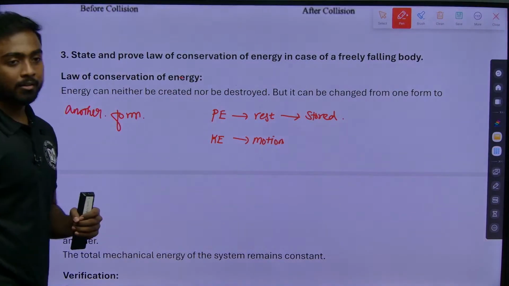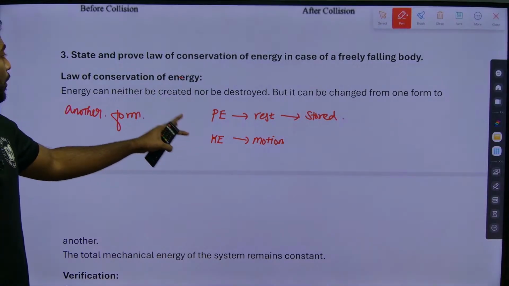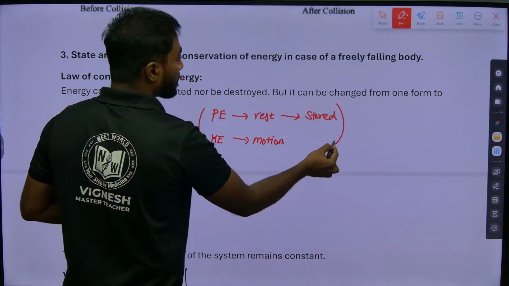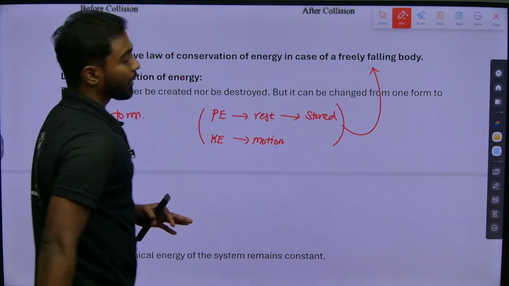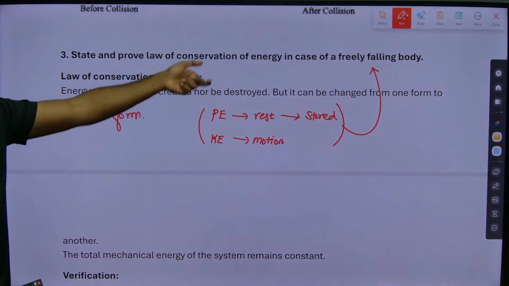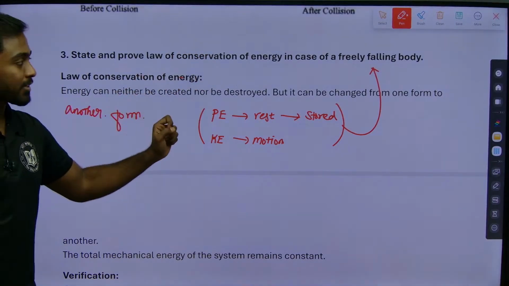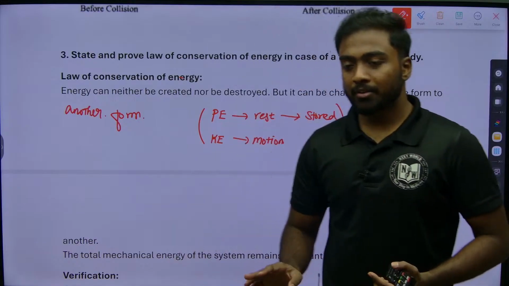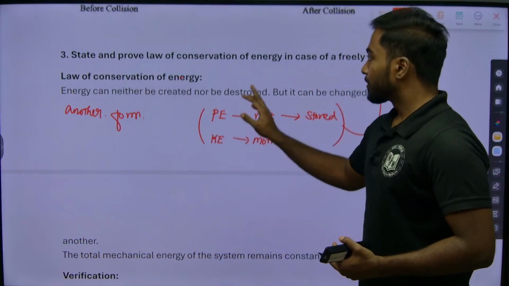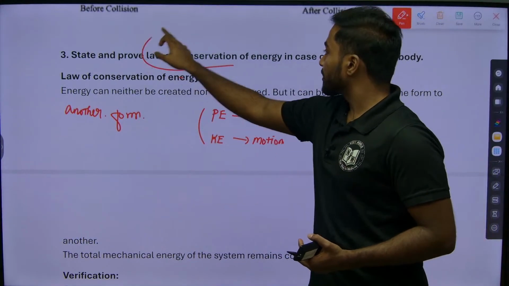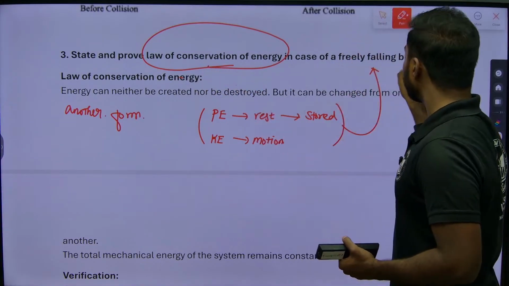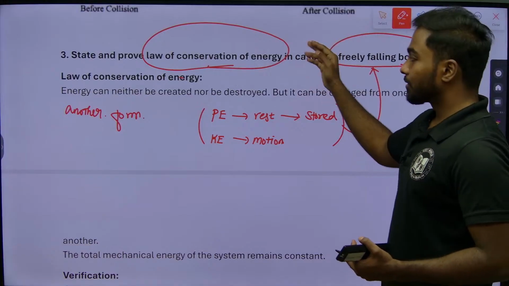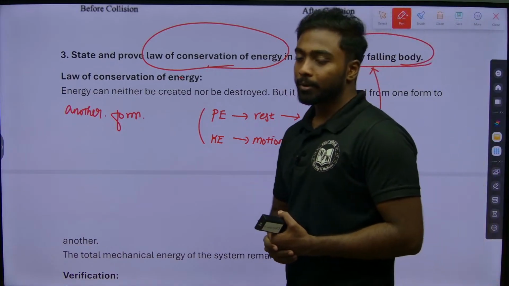These are the two things we need to know when we are talking about the law of conservation of energy, because these two things will help me to derive this formula. I need to prove the law of conservation of energy in a free falling body. Understood the question they have asked? First, the law of conservation of energy, I need to know. Next, what is a free falling body? If I know these two things, writing the answer is very simple.